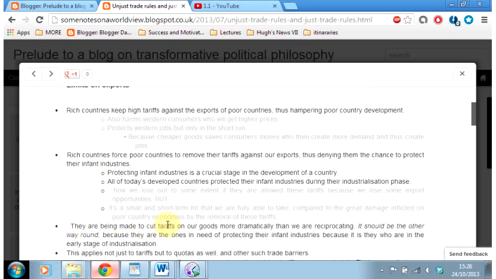They are being made to cut tariffs on our goods more dramatically than we are reciprocating. It should be the other way round, because they are the ones in need of protecting their infant industries.